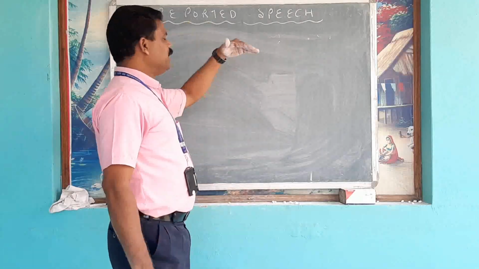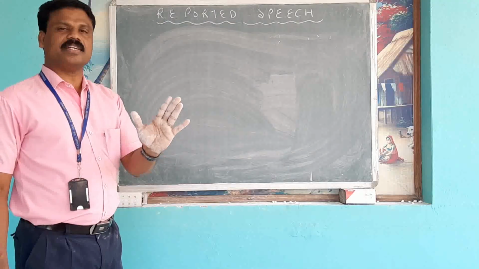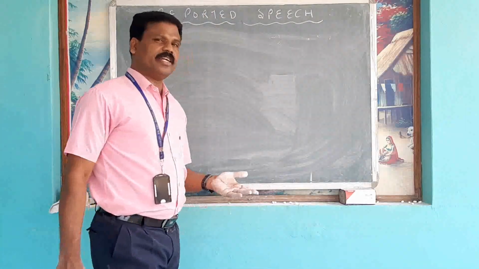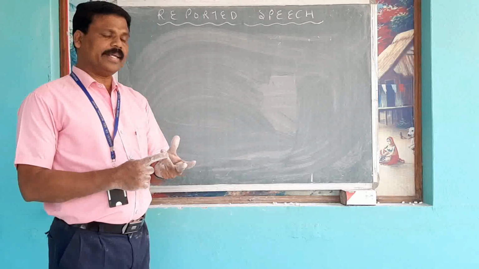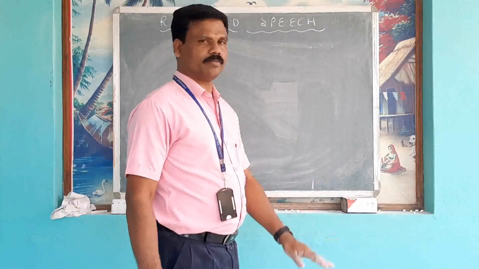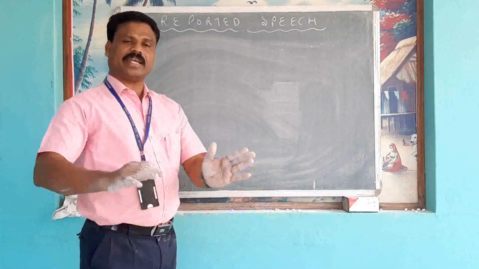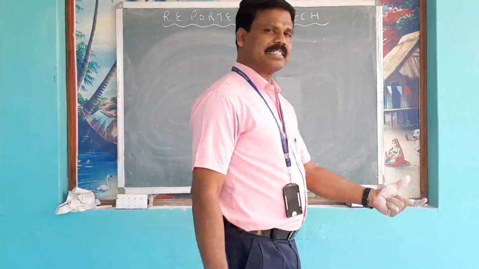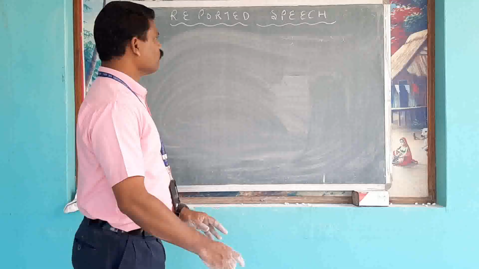Reporting verbs of interrogative sentences: asked, enquired or queried. Imperative sentence: ordered, requested, commanded, advised, asked or told. Exclamatory sentence: exclaimed. Optative sentence: prayed, wished, blessed, cursed, etc.